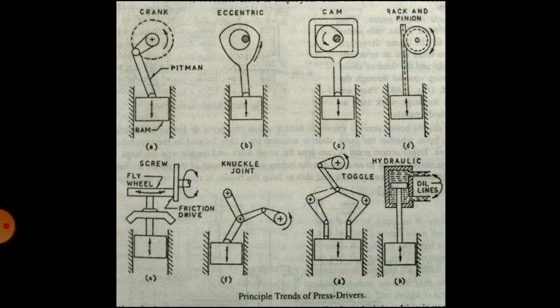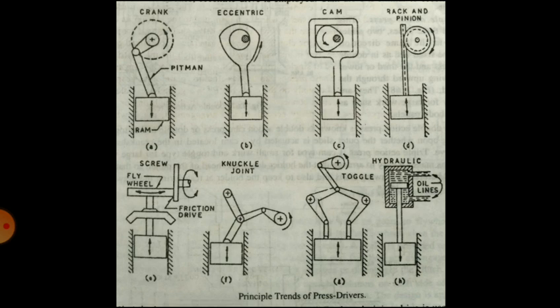So these are the diagrams of all the press drives. First it is a crank drive, then diagram B is an eccentric drive, then C is cam drive, D is rack and pinion drive, then at the bottom there is E, it is a screw drive, F is knuckle joint drive, and G is toggle drive, and the last one is a hydraulic drive.